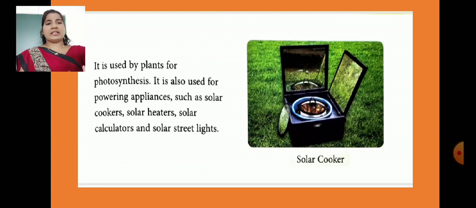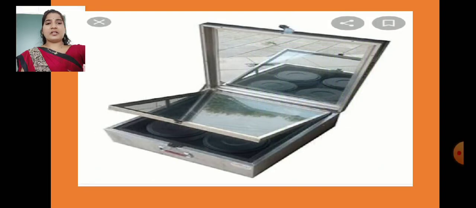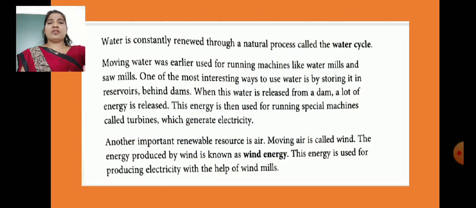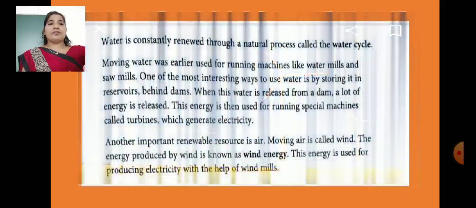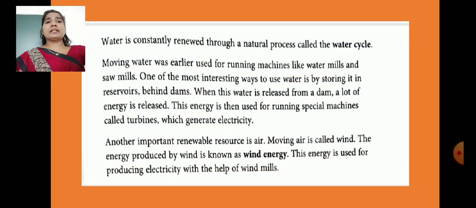See children, in the picture you can see the solar cooker. It is used by plants for photosynthesis. It is also used for powering appliances such as solar cookers, solar heaters, solar calculators and solar street lights. Yes children, so this is the solar cooker. They are all renewable resources, children. See, water is constantly renewed through a natural process called the water cycle. Moving water was earlier used for running machines like water mills. Earlier we were using water mills and sawmills to run machines.